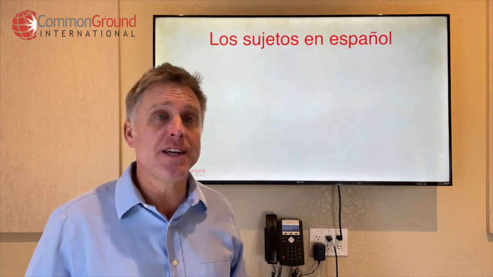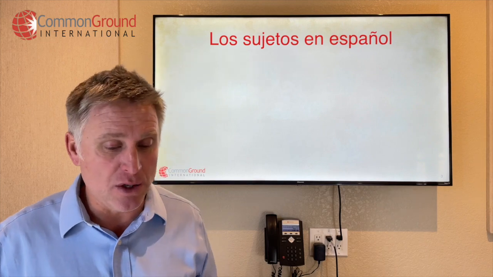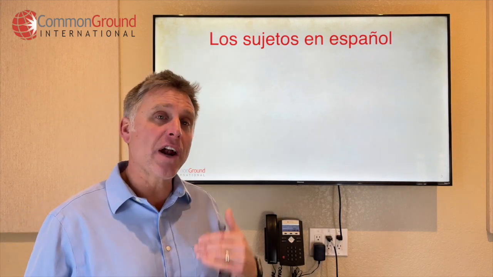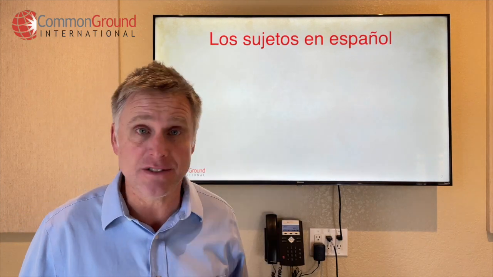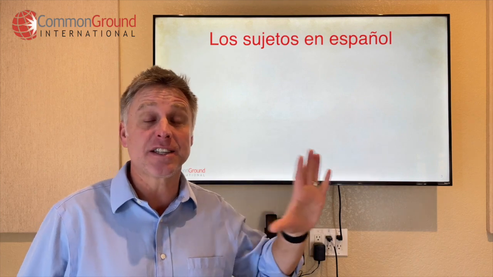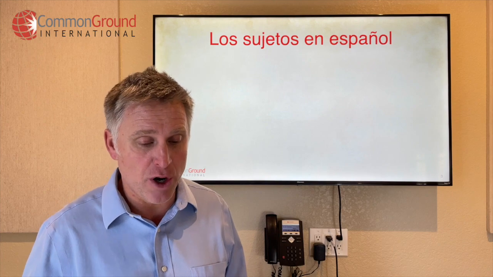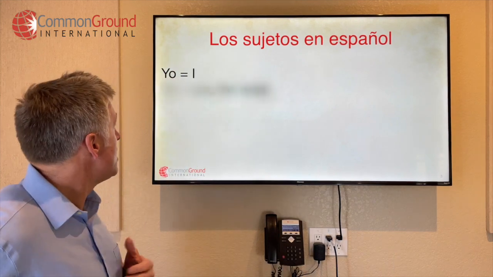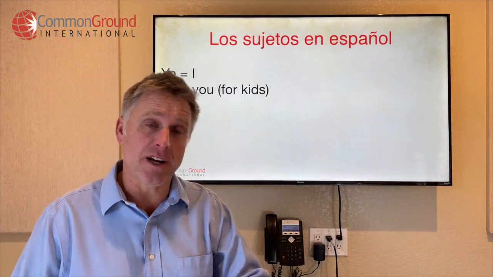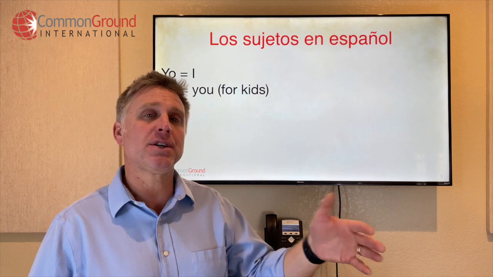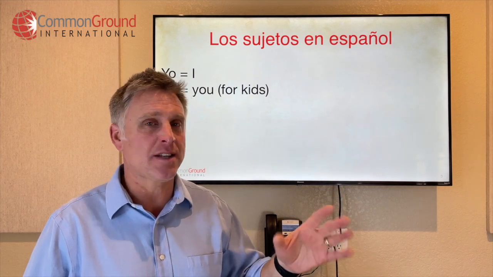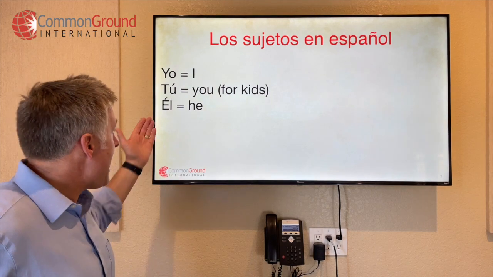First step, though, is los sujetos en español, the subjects in Spanish. We've got to know who I, you, he, she, all that stuff is, right, in Spanish, because that's going to drive our conjugations with verbs. So yo is I. Tú is you for kids, talking to children, let's say up to the mid-teens, 15, 16. Él is he.